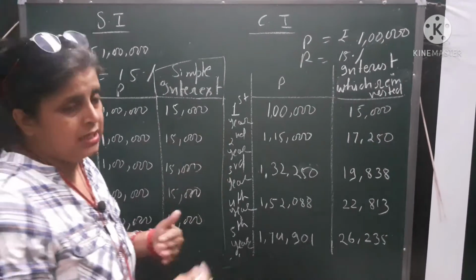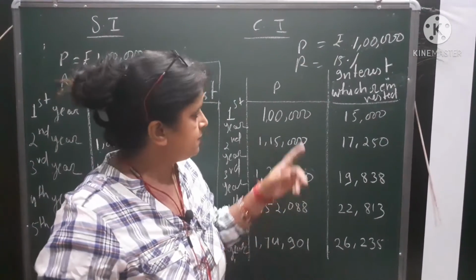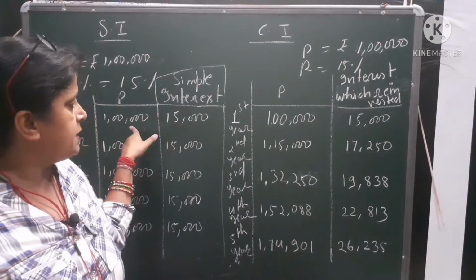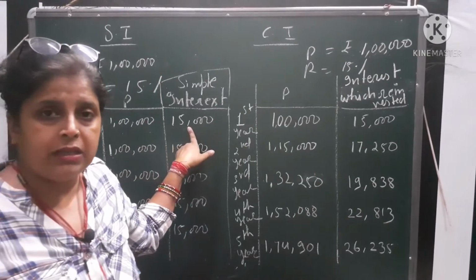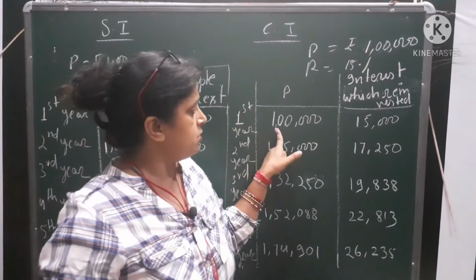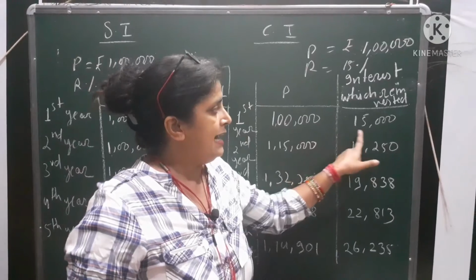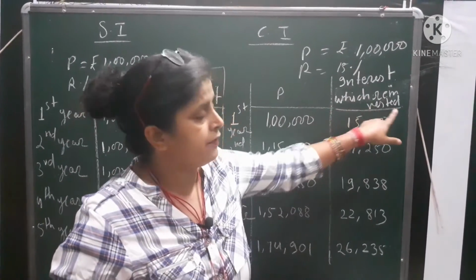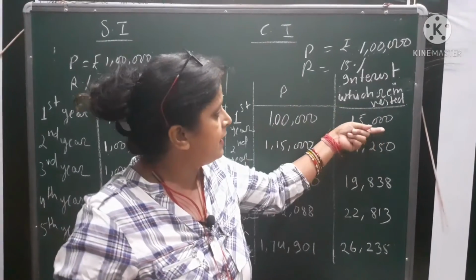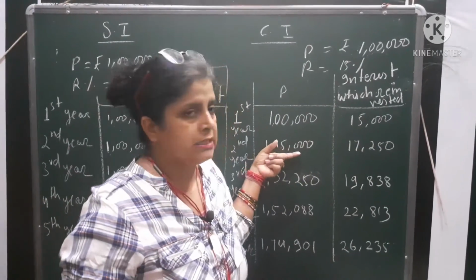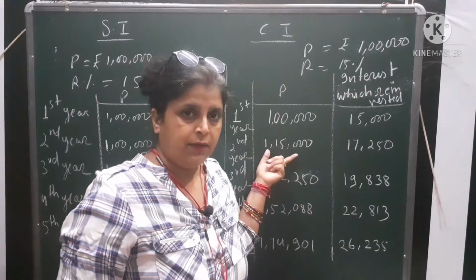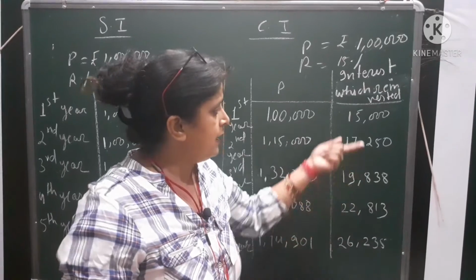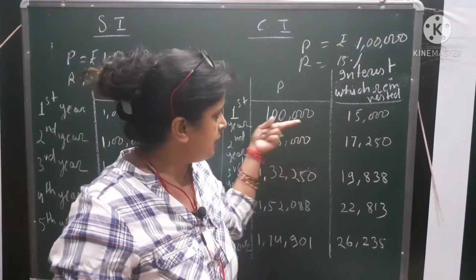On the other hand, you see the magic of compound interest. The first case is the same, here also 1 lakh principal, at the end of the year 15,000 rupees interest. Here also the first year the principal was 1 lakh, interest was 15,000. That's why I've written here interest which is reinvested. What that person did, he added this 15,000 to his principal and again reinvested that money. Instead of withdrawing the amount to buy a few personal items, he added this 15,000 interest to the original principal.